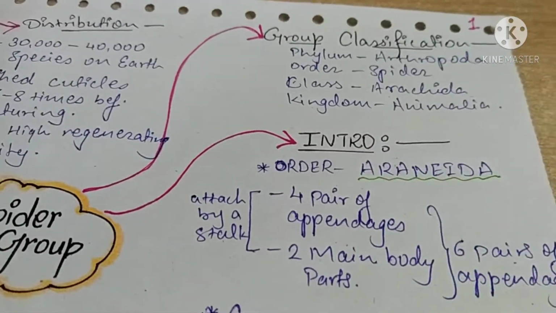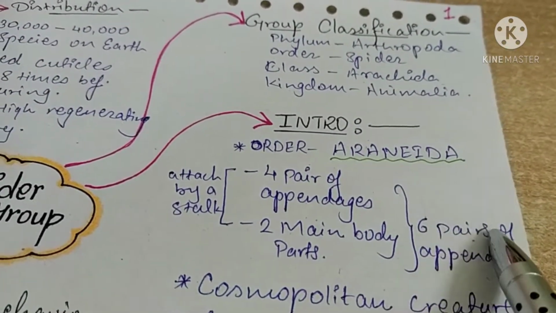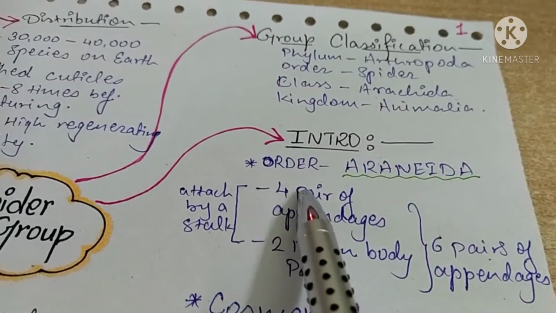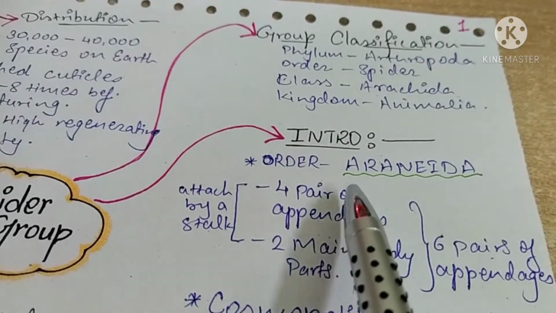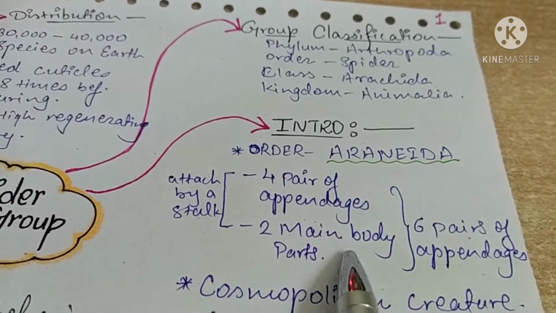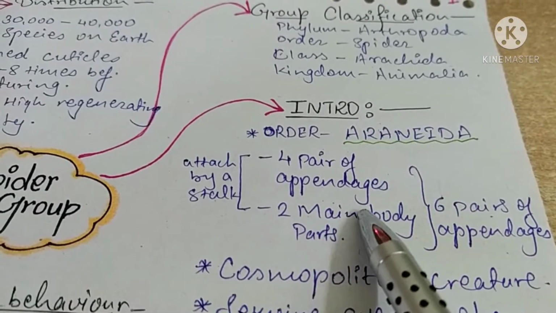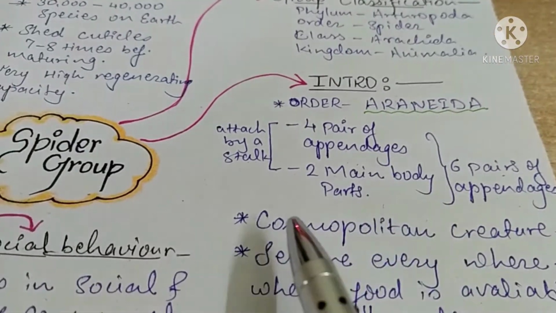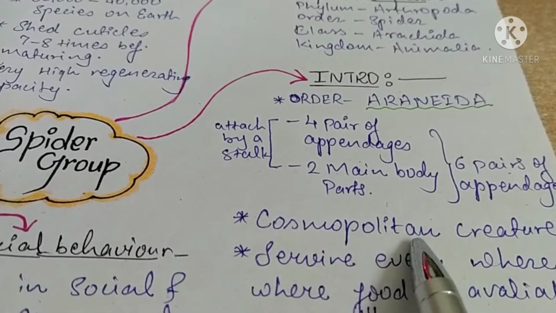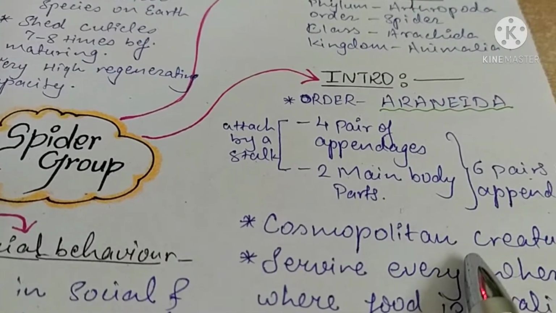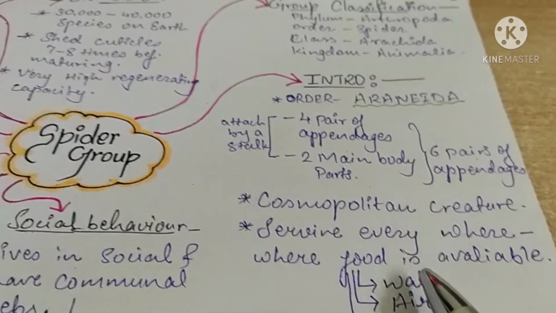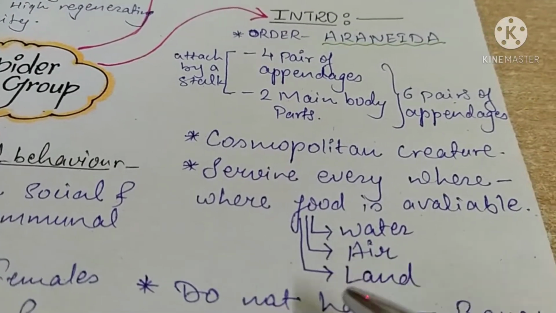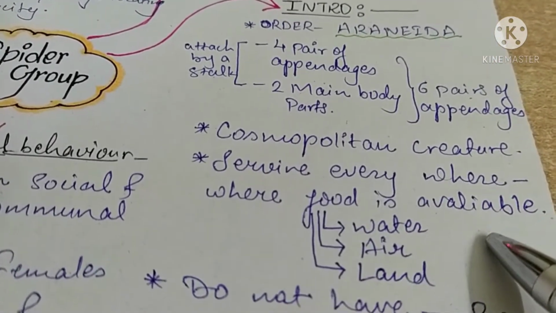Those characteristics are that they have 6 pairs of appendages. These are divided again into 4 and 2, that is, 4 pairs are legs and 2 are their main body parts. These 2 main body parts are attached to each other with a small stalk-like structure. They are also called cosmopolitan creatures. They are called cosmopolitan because they can live and survive in any condition, and they can live anywhere, even without water.